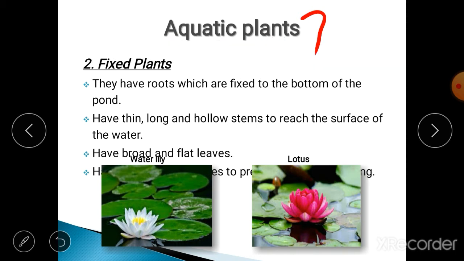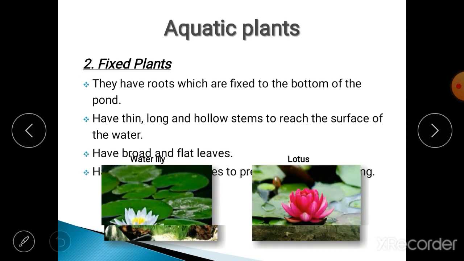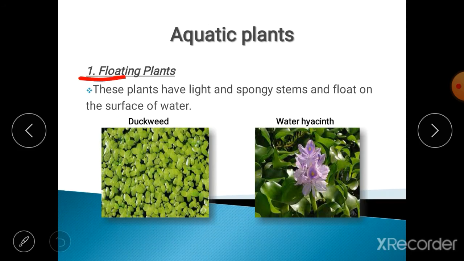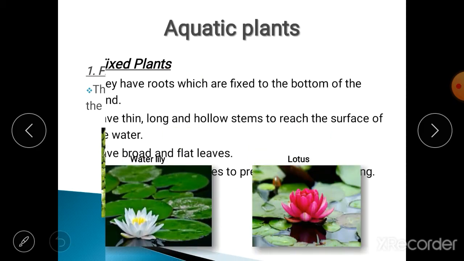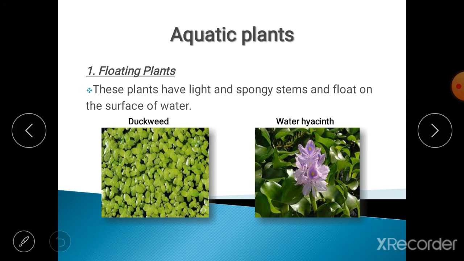There are three types of aquatic plants. First one is the fixed plants. Then the underwater plants, and then we have the floating plants. So today we will learn floating plants and fixed plants. So first let's learn floating plants.